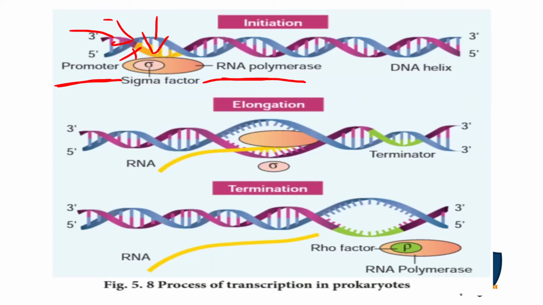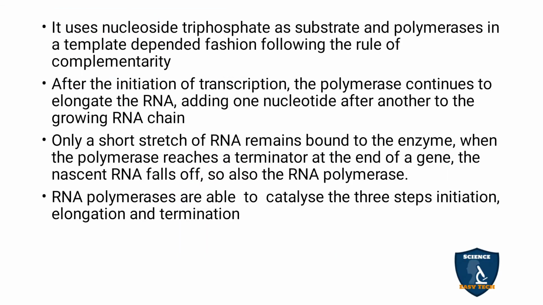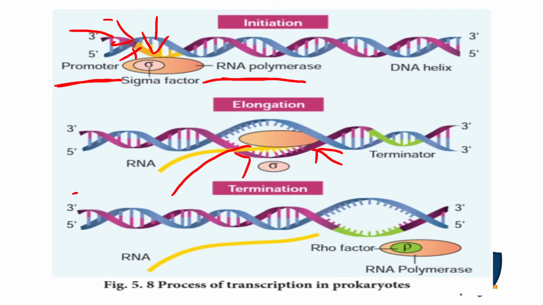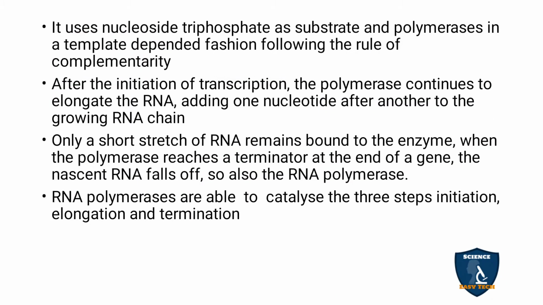While that happens, the RNA chain goes on increasing along with the RNA polymerase enzyme. It starts here and keeps increasing, one nucleotide after another, due to the RNA polymerase.